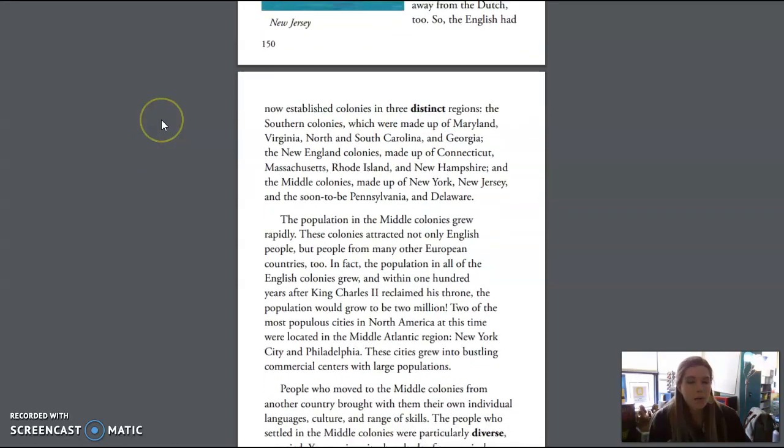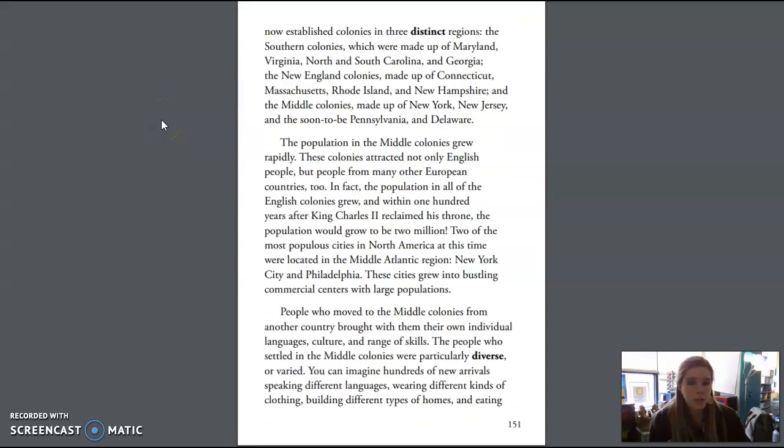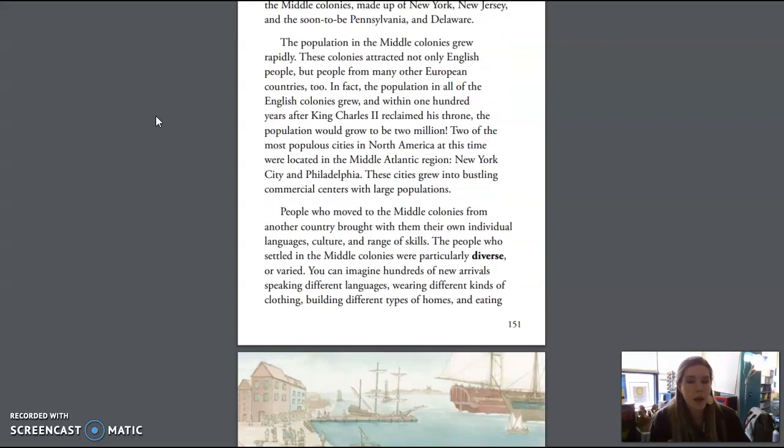So the English had now established colonies in three distinct regions: the southern colonies, which were made up of Maryland, Virginia, North and South Carolina, and Georgia; the New England colonies, made up of Connecticut, Massachusetts, Rhode Island, and New Hampshire; and the middle colonies, made up of New York, New Jersey, and the soon-to-be Pennsylvania and Delaware. The population in the middle colonies grew rapidly. These colonies attracted not only English people, but people from many other European countries too.